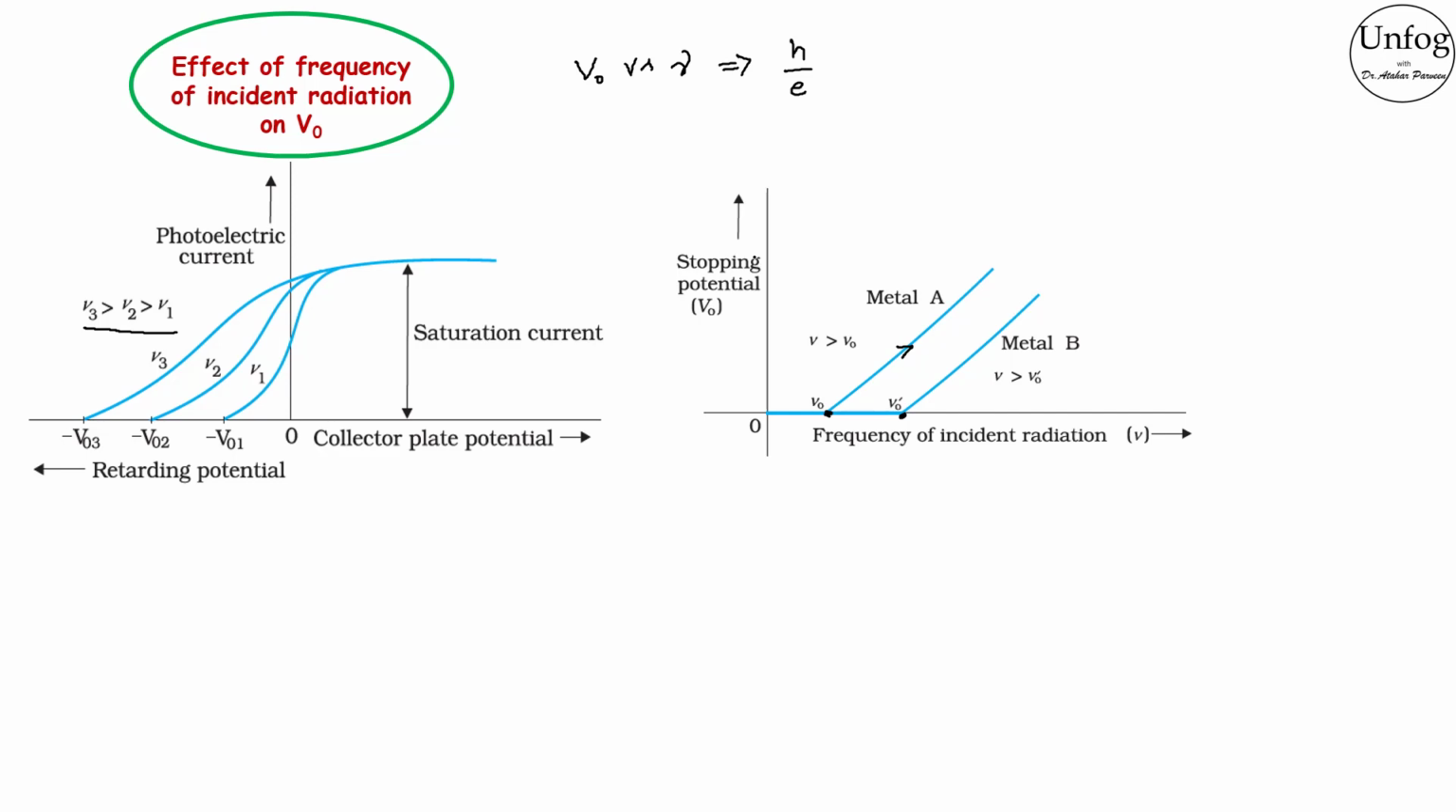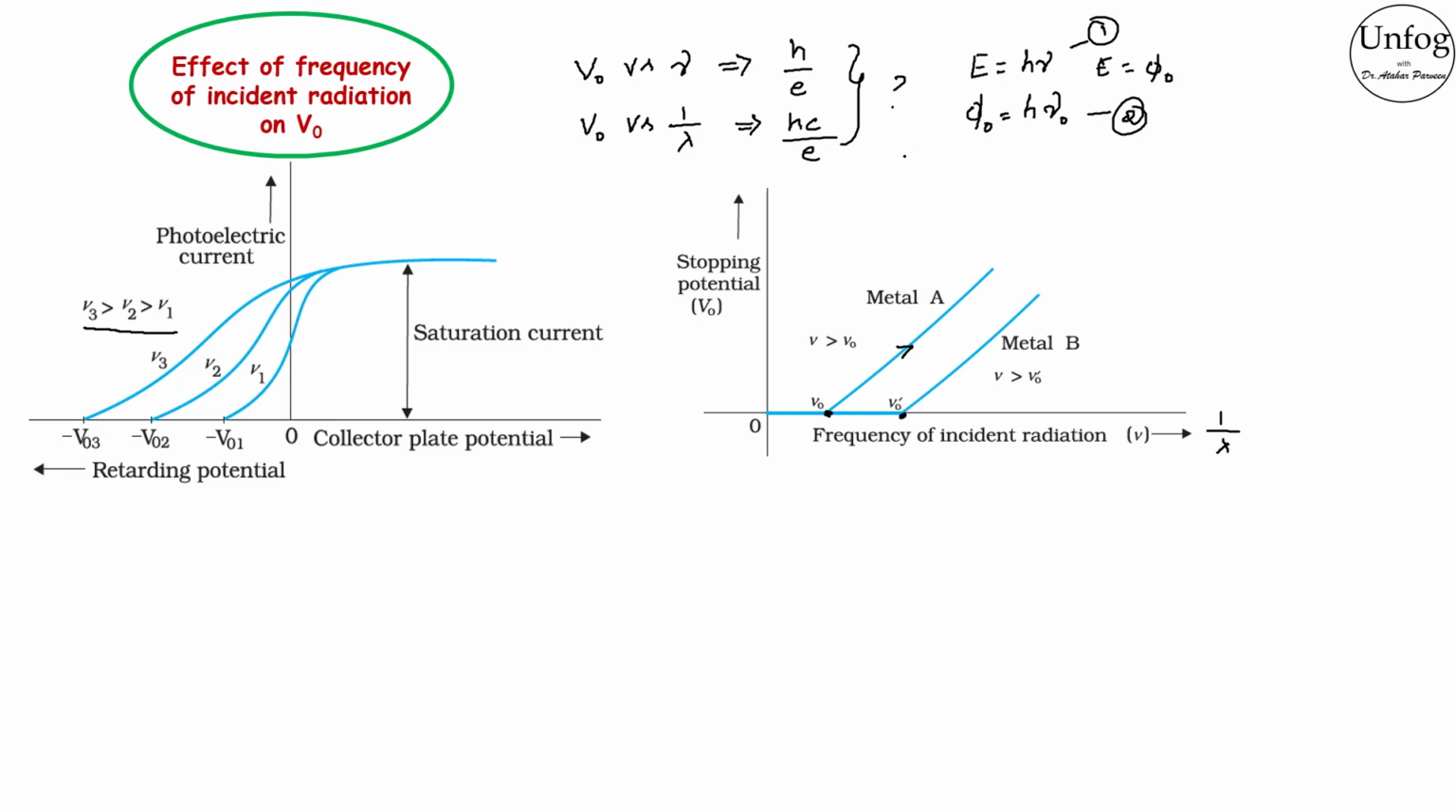If stopping potential is plotted with 1 by lambda, then the slope of the curve V0 versus 1 by lambda will become hc by e. Now how did we get this? We know that E is equal to h nu. But if E is the work function, then how do you calculate it? You calculate it at the threshold frequency nu naught. Let this be 1 and let this equation be 2.